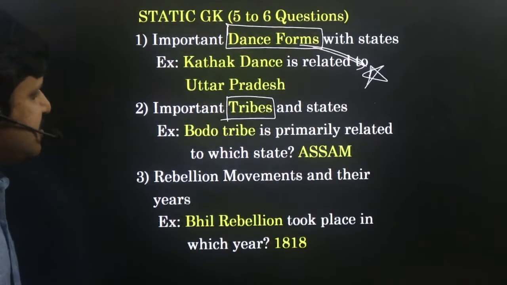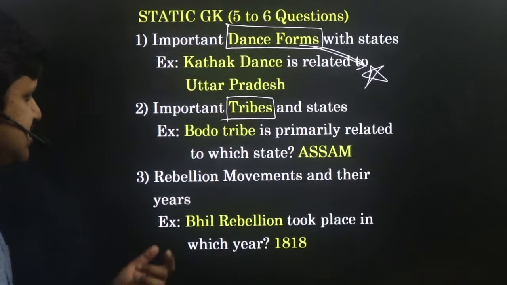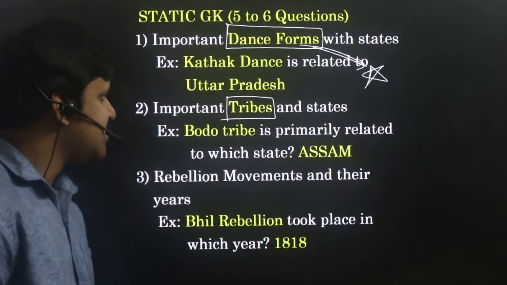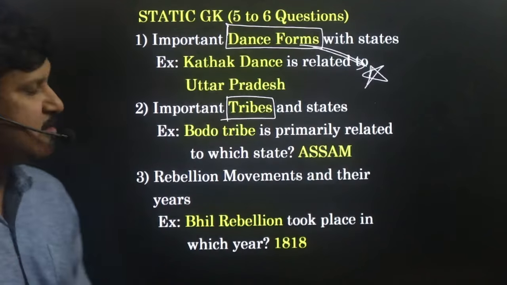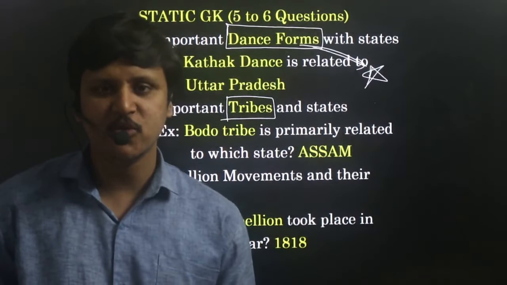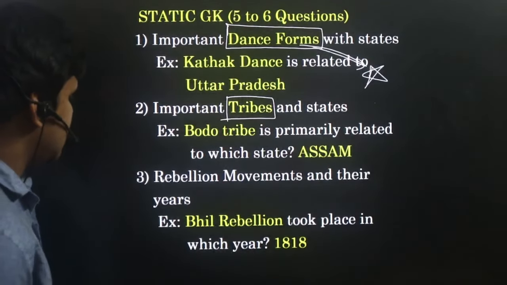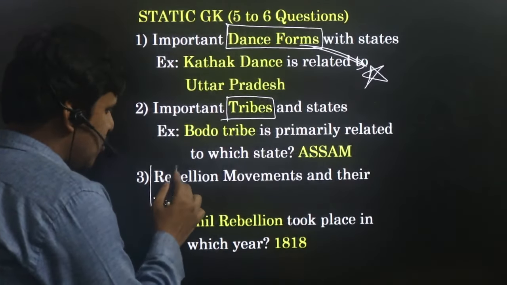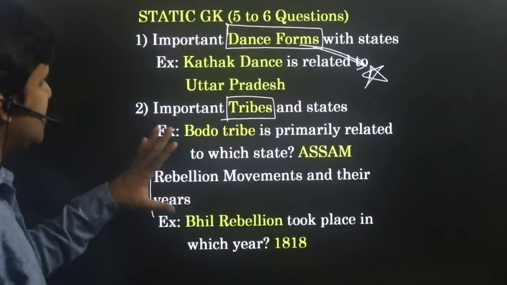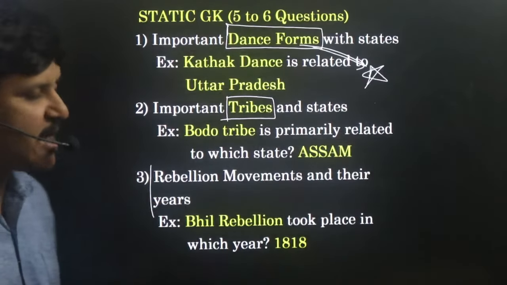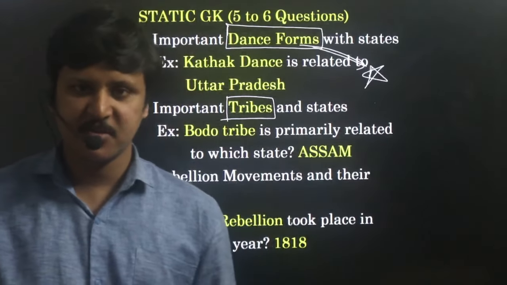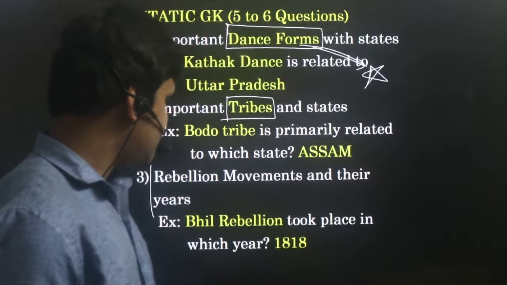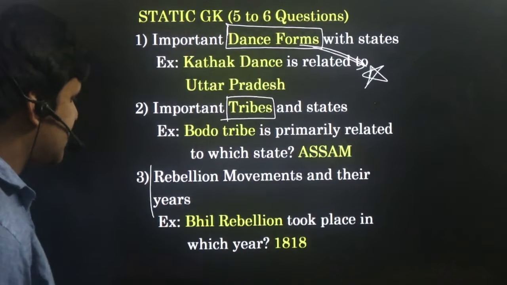Next, tribes. Bodo tribe is primarily related to which state? Answer is Assam. Not only this one, in exam any question can be asked related to tribes. So it is better that you prepare all the information related to tribes. Next one, rebellion movements and their years. This is important. What I am covering is all these topics that came in the recently held exams, previous days. So what I suggest is just be thorough with all these topics. These are most important for the upcoming exams.